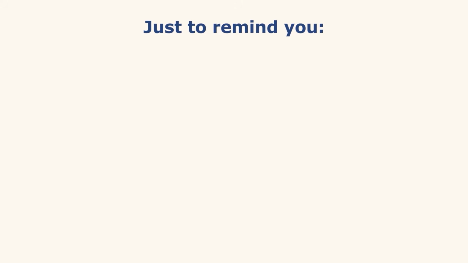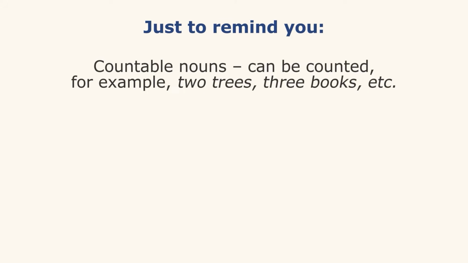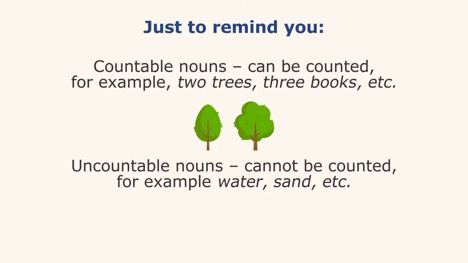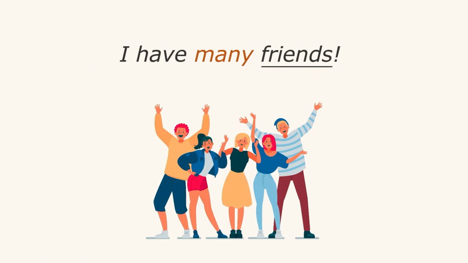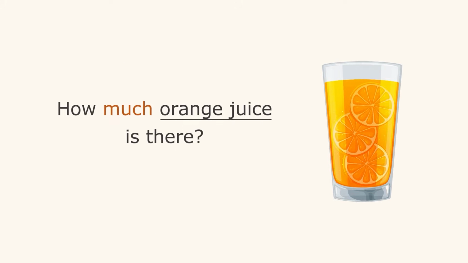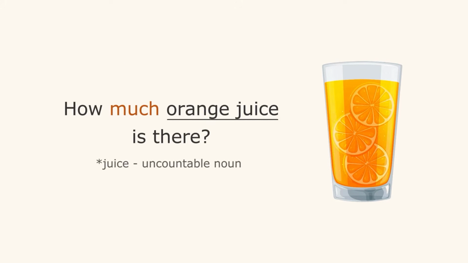Just to remind you, countable nouns can be counted. For example, 2 trees, 3 books, etc. Uncountable nouns cannot be counted. For example, water, sand, etc. Here are examples. I have many friends. Friend is a countable noun. How much orange juice is there? Juice is an uncountable noun.